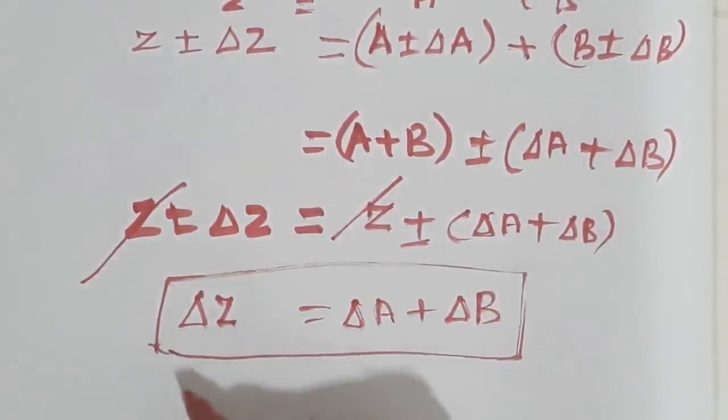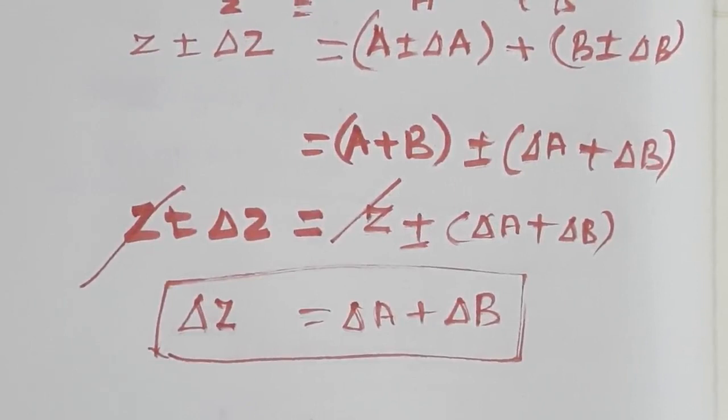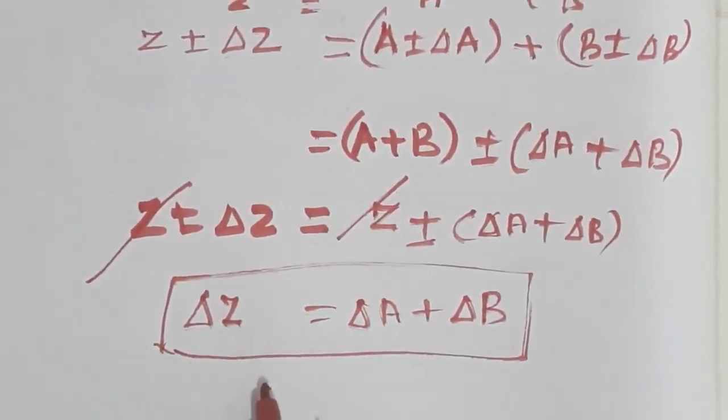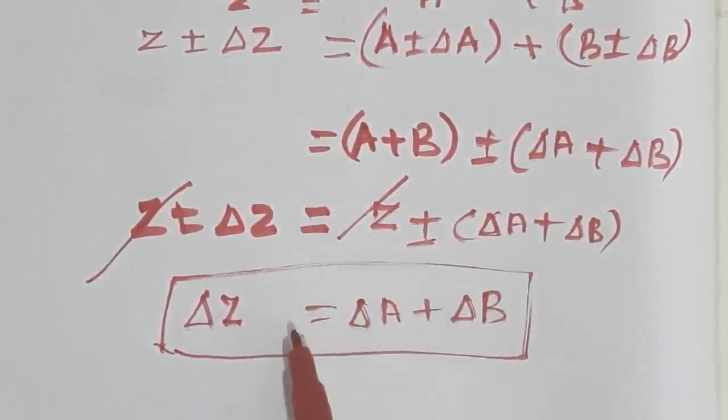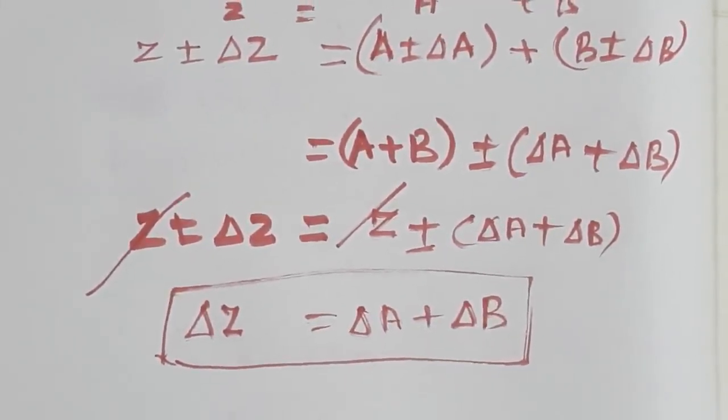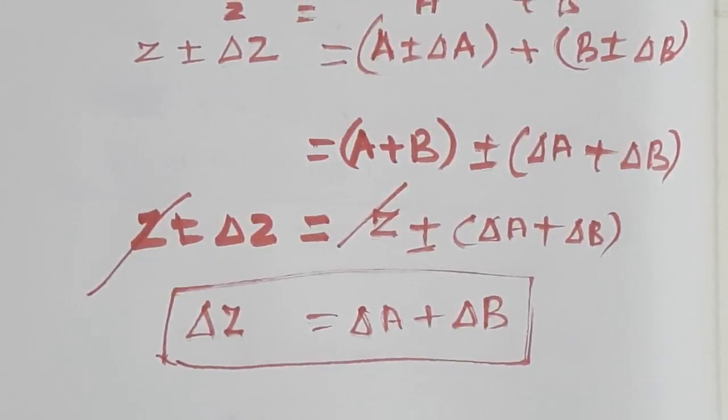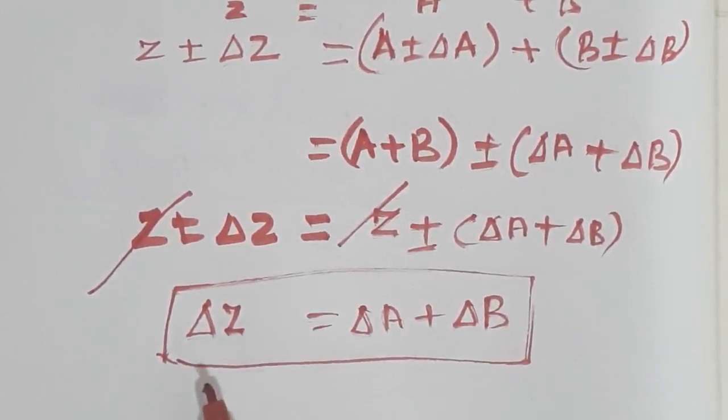So what do you understand from this? The maximum possible error in the sum of two quantities is equal to the sum of the absolute errors in the individual quantities. Understand?